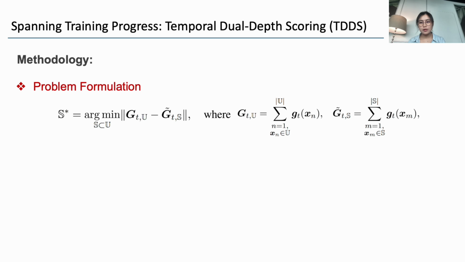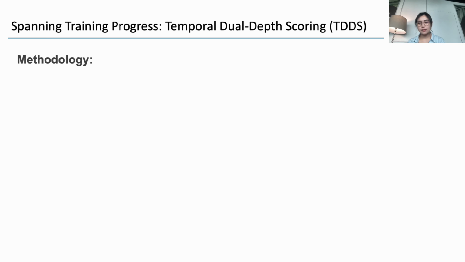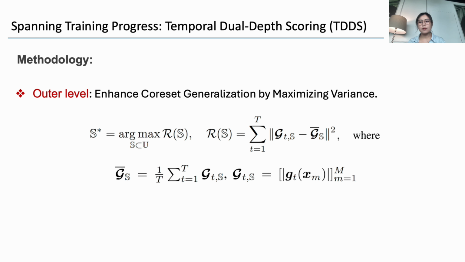Following the problem formulation in the gradient-based methods, which propose to minimize the distance between the full dataset gradient and the coreset gradient, JS tilde can be regarded as the gradient reconstruction in the coreset space. According to the previous discussion, we propose to extend this to a continuous training duration to capture the training dynamics. However, directly solving this problem is NP-hard, thus we turn to its equivalent, temporal gradient variance maximization. And this is also how our outer level is defined.